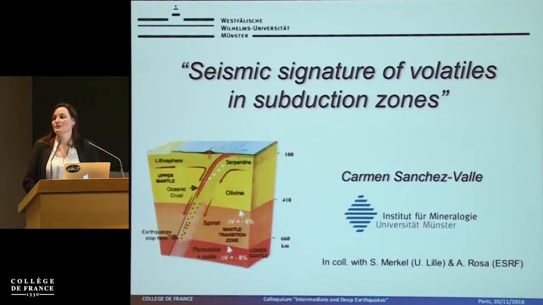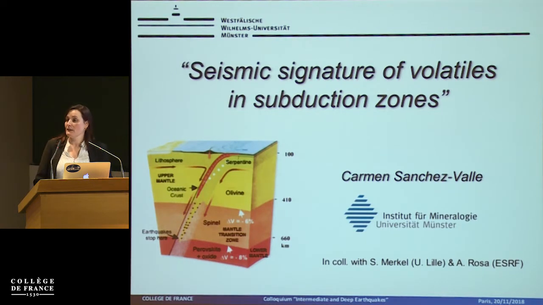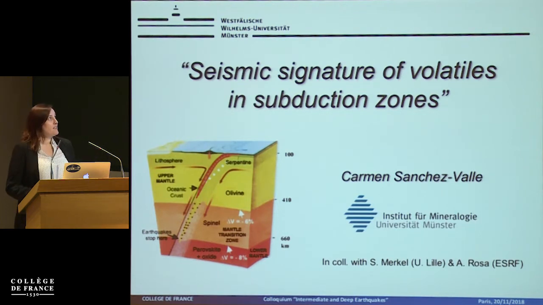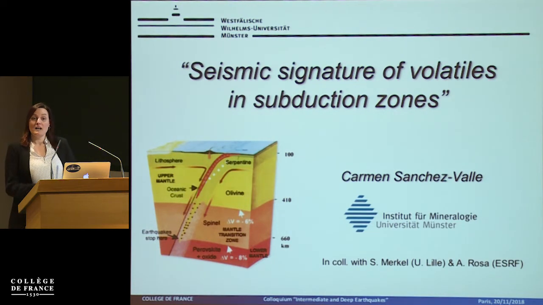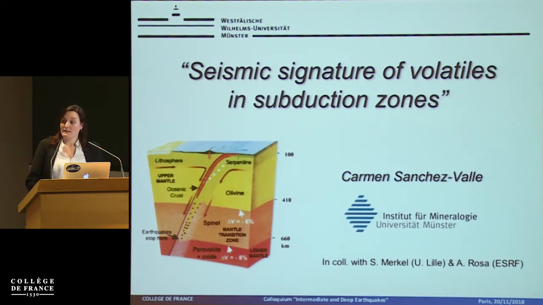for the opportunity to show some of the work we have been doing to elucidate what will be the seismic signatures of volatiles in subduction zones. So basically, what are the features that characterize hydrous phases in the slab, if there are any, and that will help us to identify seismically the hydrated regions in subducting slabs.